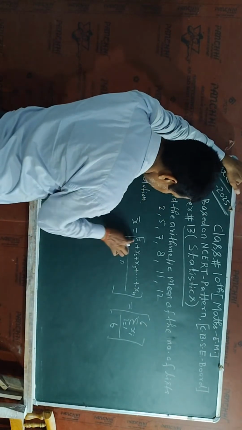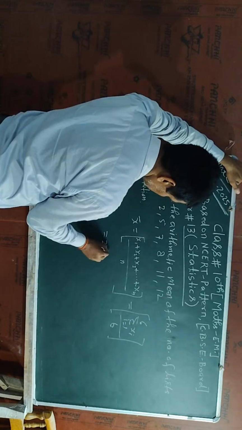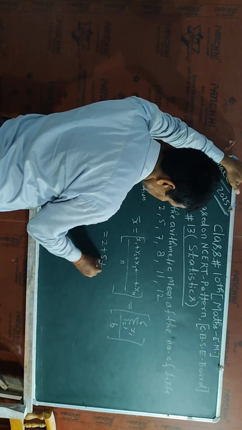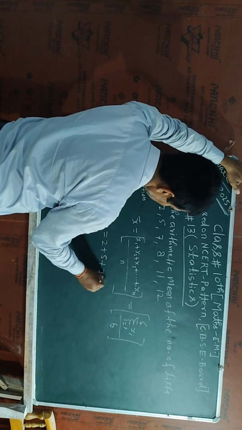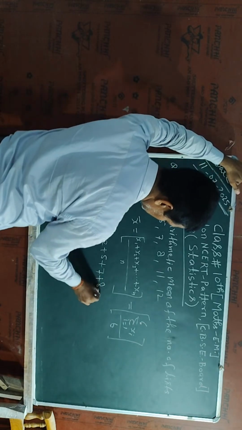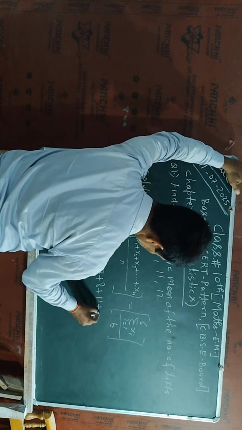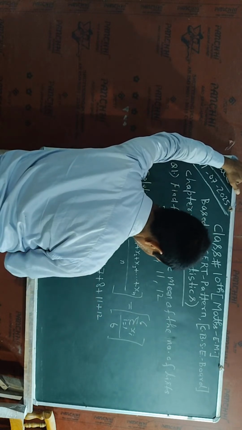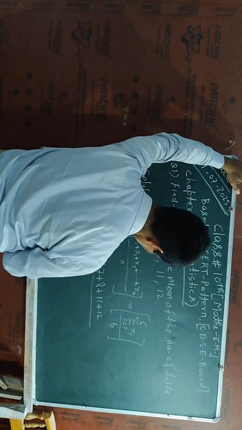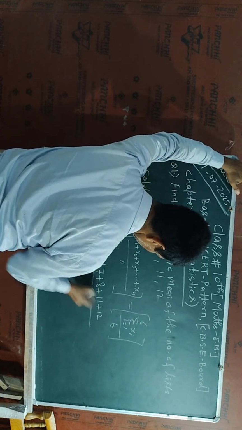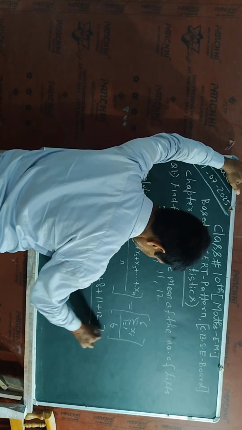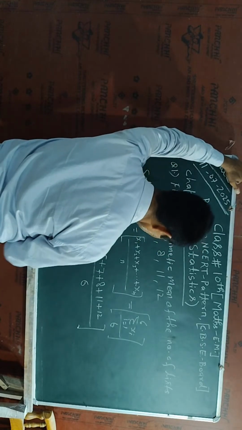Now the value of x1 is 2, x2 is 5, x3 is 7, x4 is 8, x5 is 11, and x6 is 12. So the number of terms is 1, 2, 3, 4, 5, 6, so I will divide by 6.